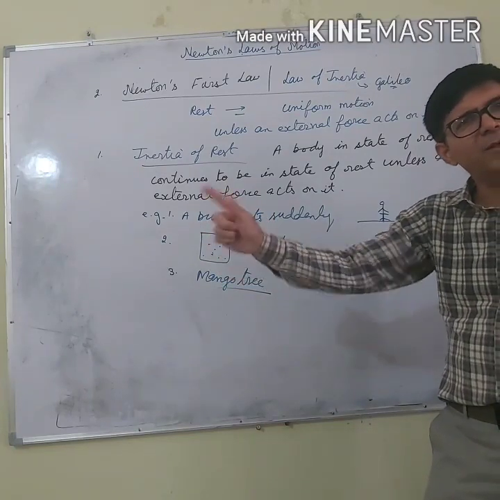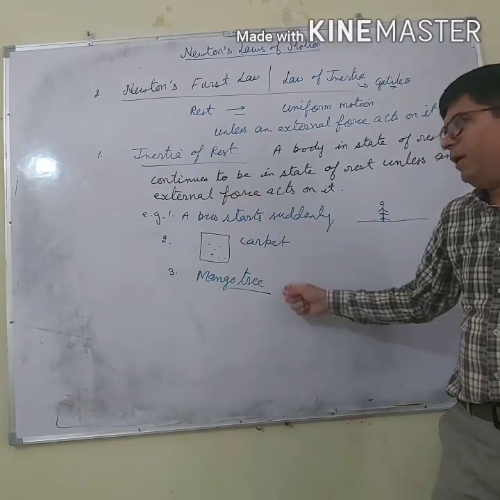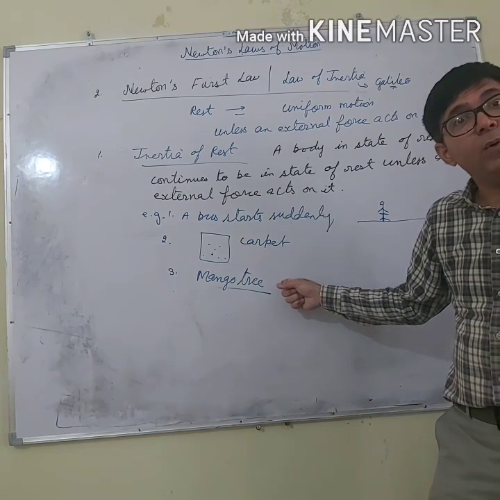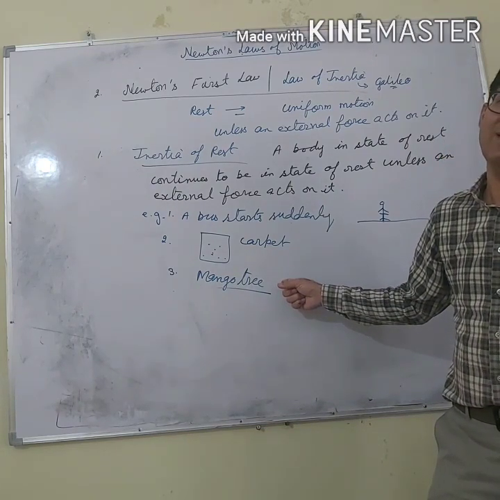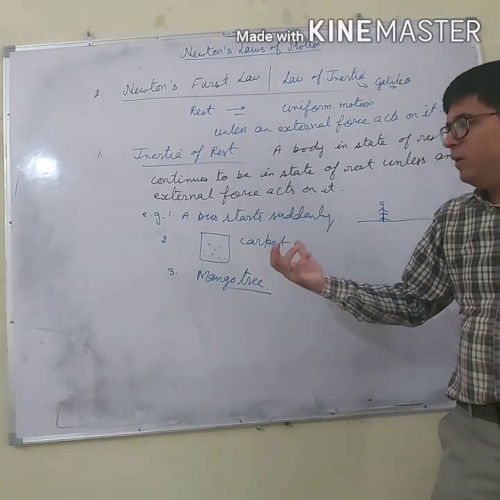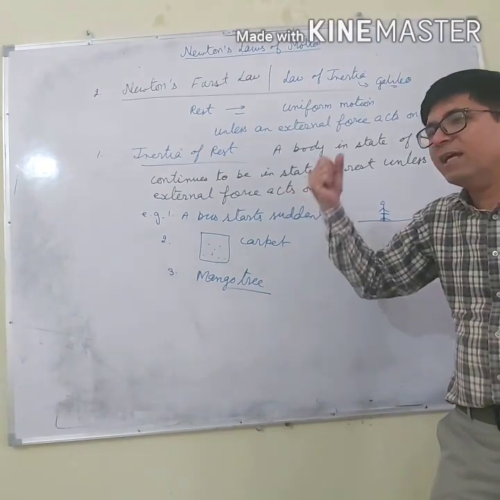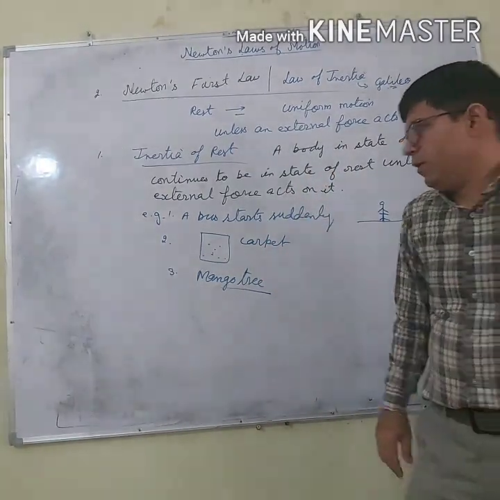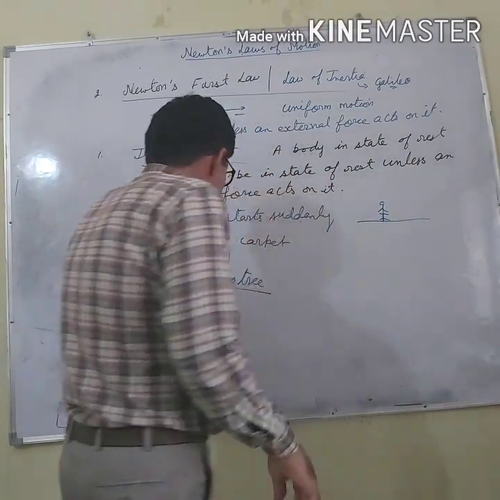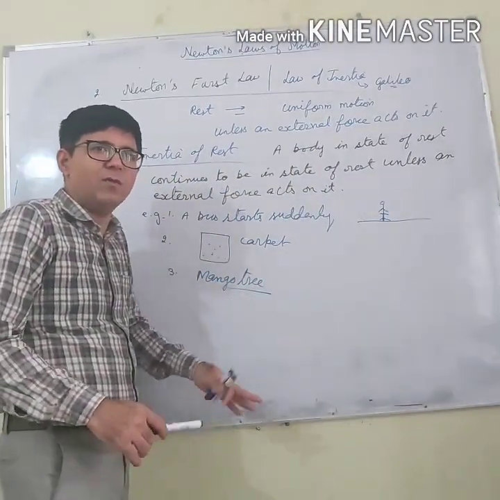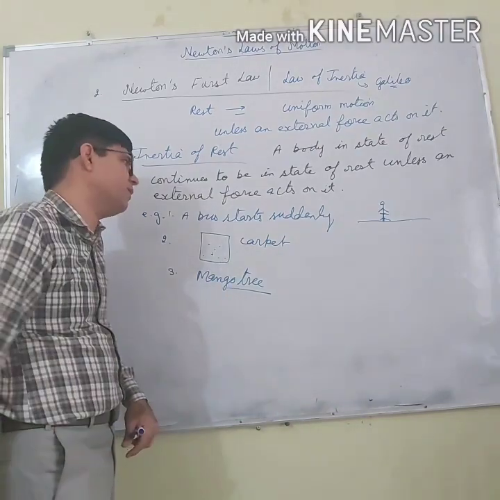So the branch comes into motion, whereas the mangoes try to remain at rest. Because of this, they cannot move, and as a result they get detached from the branch. So because of inertia of rest, the mangoes remain at rest, and as a result they get detached from the branch.